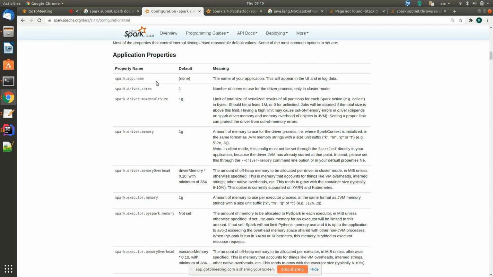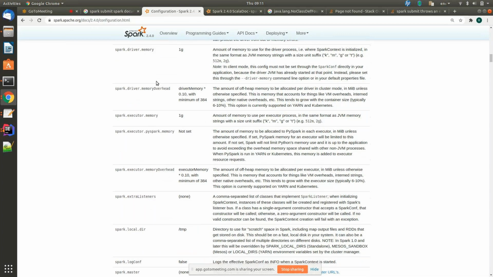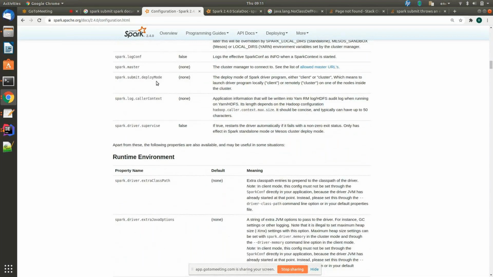In the next session we will talk about spark.driver.memoryOverhead and spark.executor.memoryOverhead. We will also discuss what executor memory is and what driver memory is. That's most important. Come down a little. These are the local directory, the log directory, and all this stuff. You can change the configuration for all of these. If you want to change the configuration, you can do it while creating the Spark session itself.